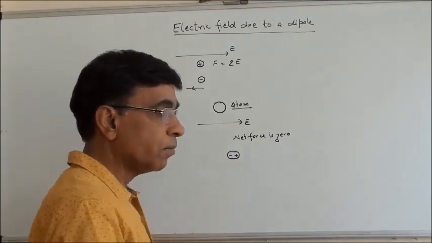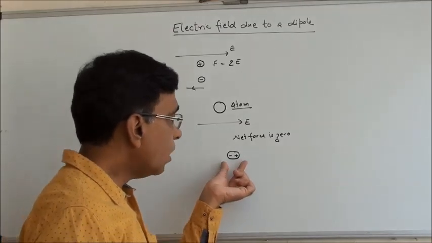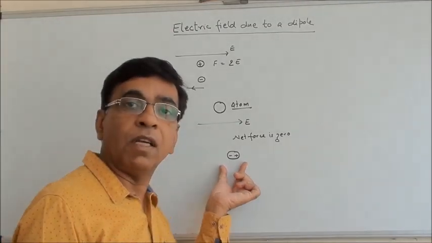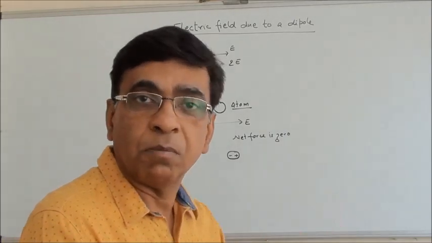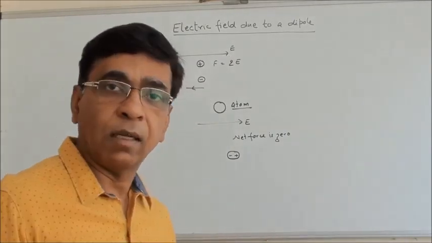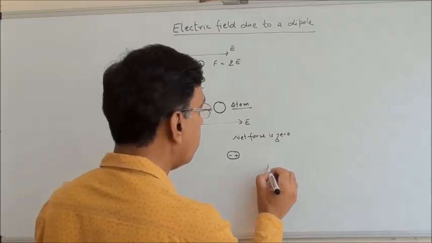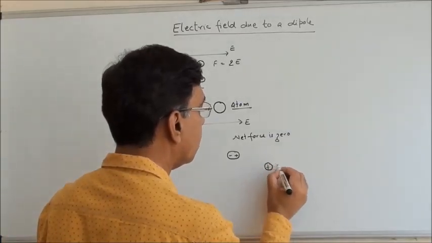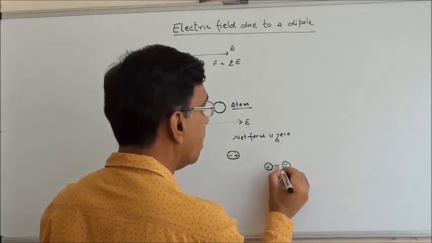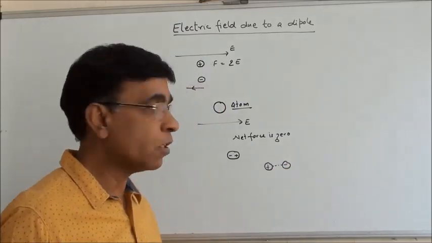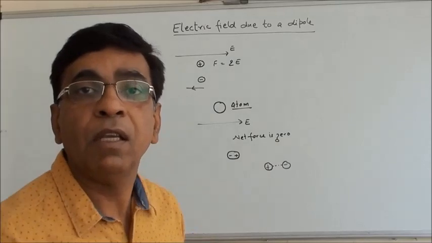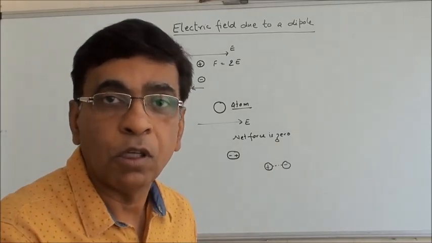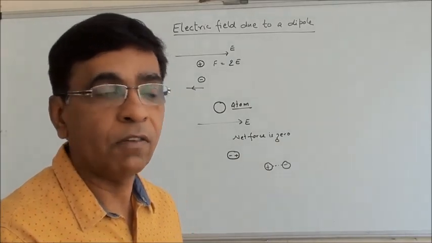So it means this arrangement, where the positive and the negative charges are equal in magnitude but separated by some distance, we call an electric dipole. So electric dipole is an arrangement where we have plus charge, minus charge separated by a very small distance. So I can say atom starts behaving like an electric dipole when we keep it in the electric field.